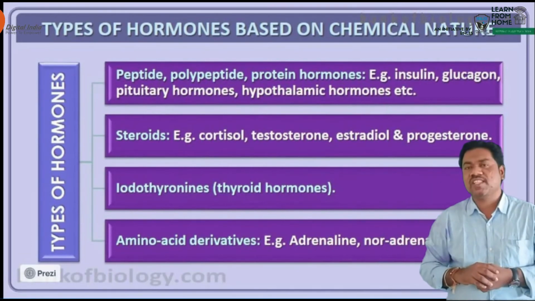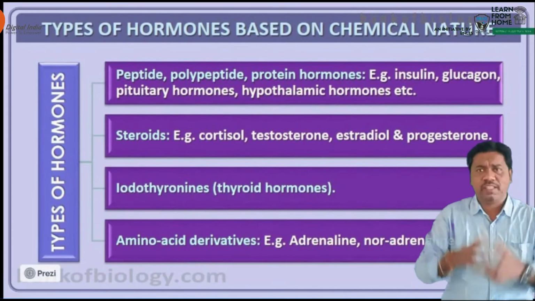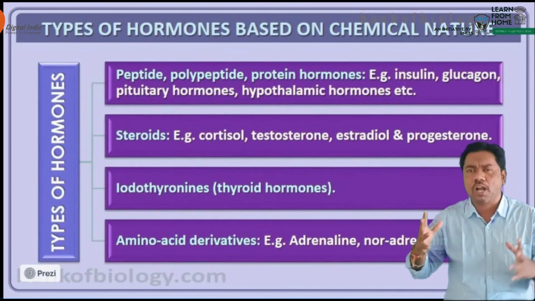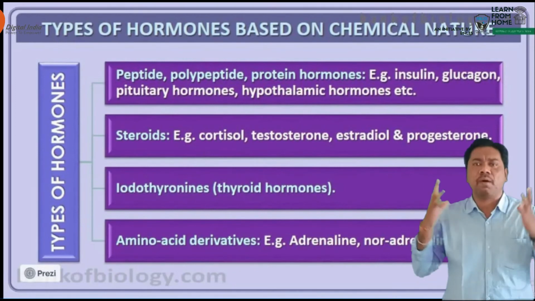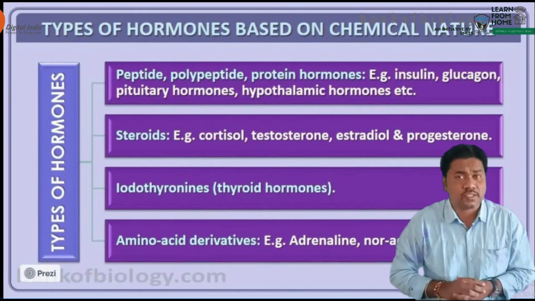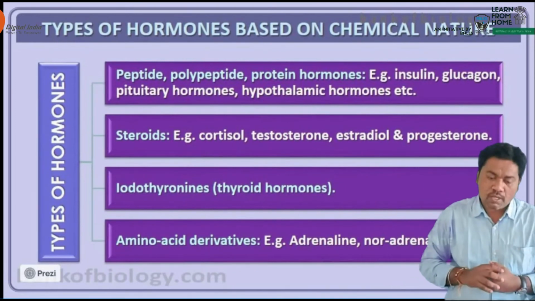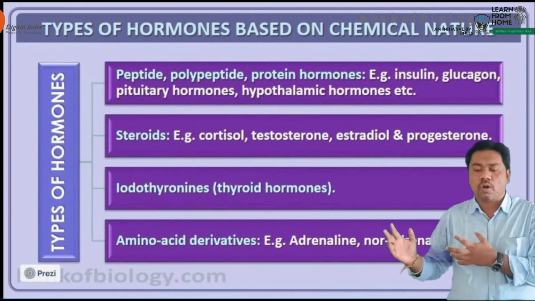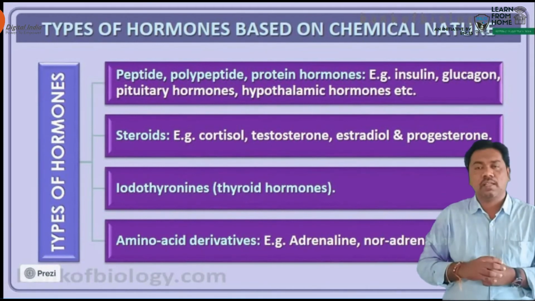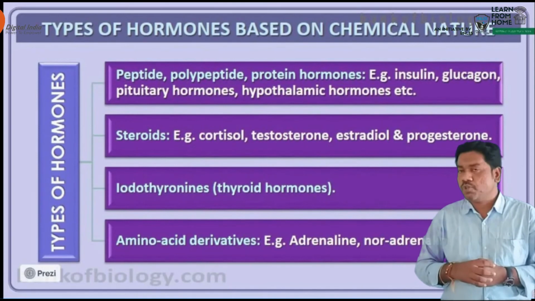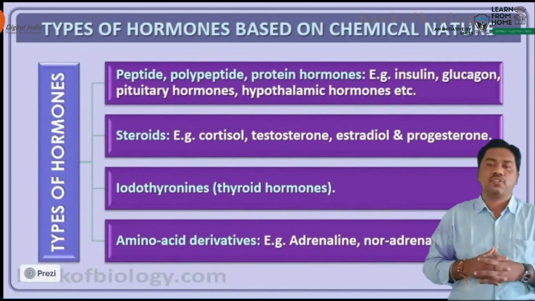Then the third category is called the steroid hormones. Steroid means these kinds of hormones are made up by the help of fat or cholesterol. So that's why it is called the steroid hormones. So these steroid hormones are cortisol, testosterone, estradiol, and progesterone. So these are the examples of the steroid hormones.